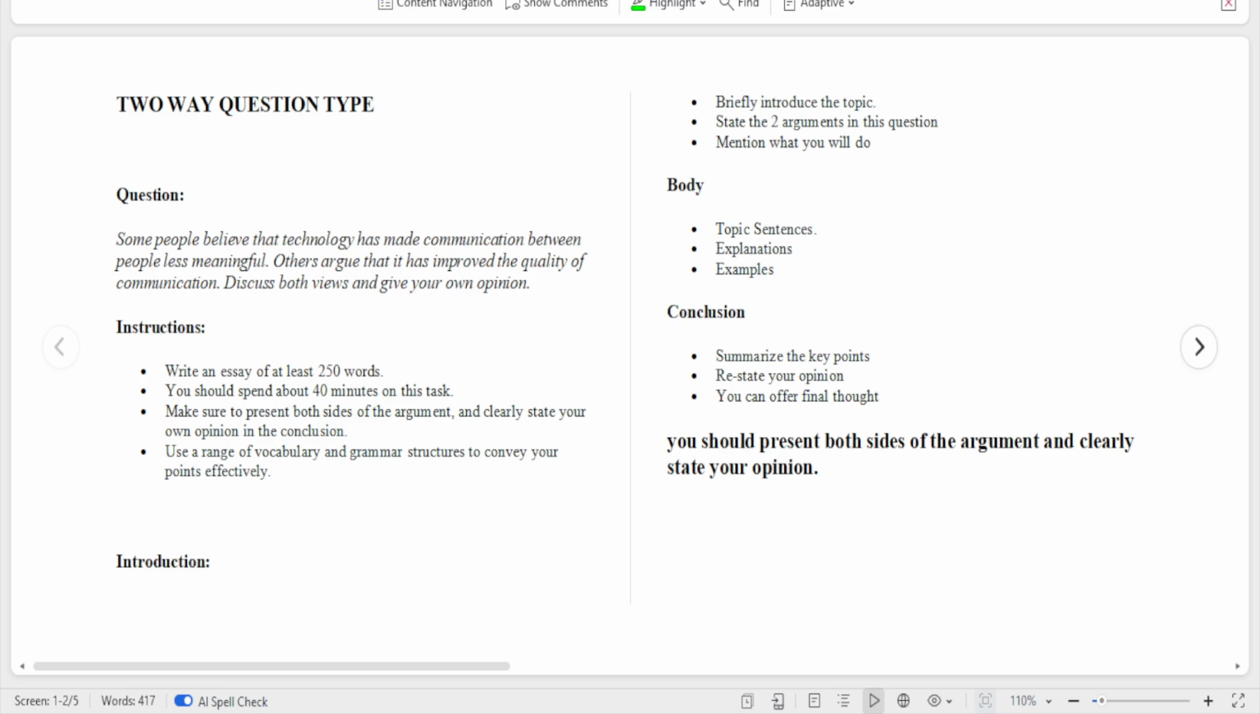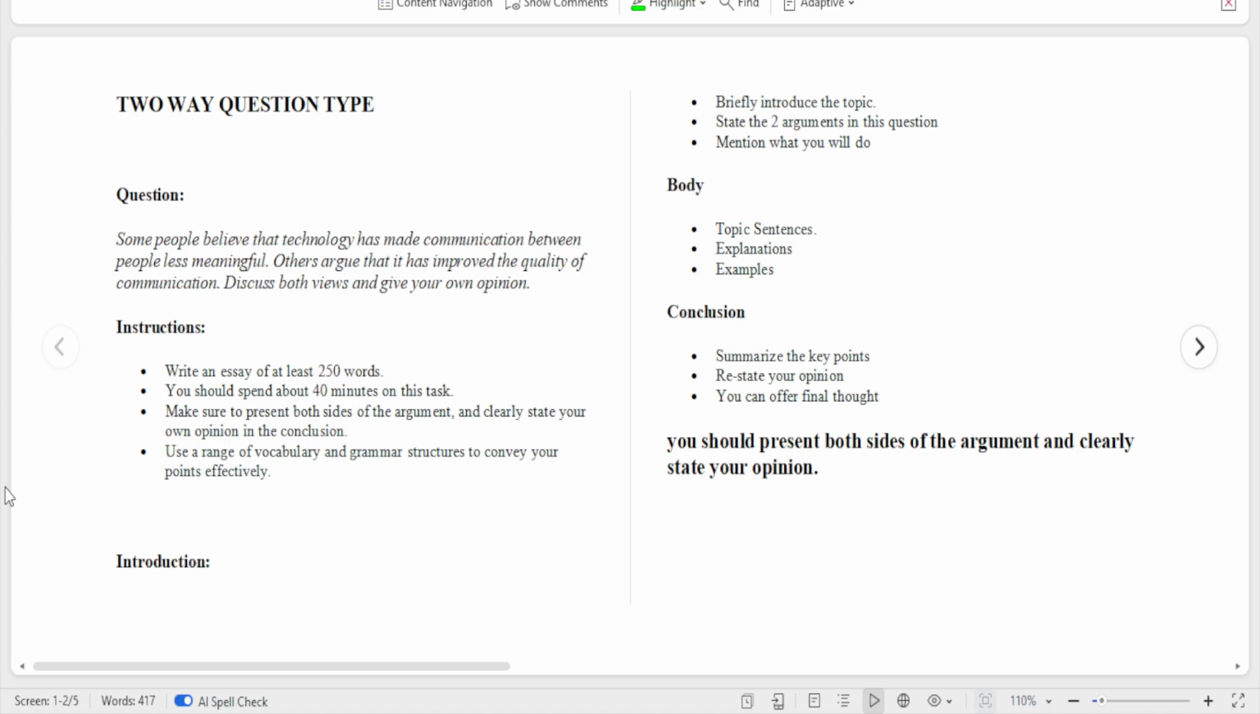I hope that is clearly understood. All right, so from your instruction will come: please, you are to write an essay of at least 250 words. All right, 250 words. You should spend about 40 minutes on this task. This is, for example, a Part 2 question.